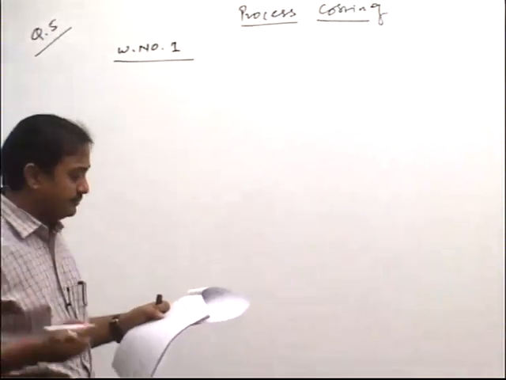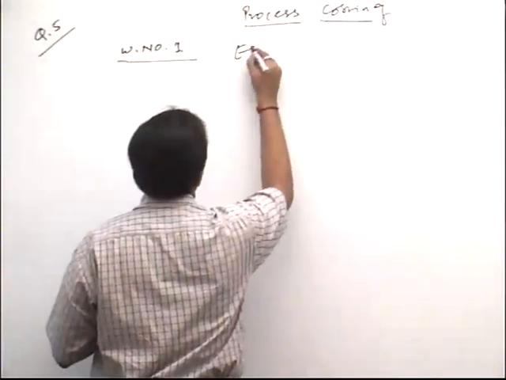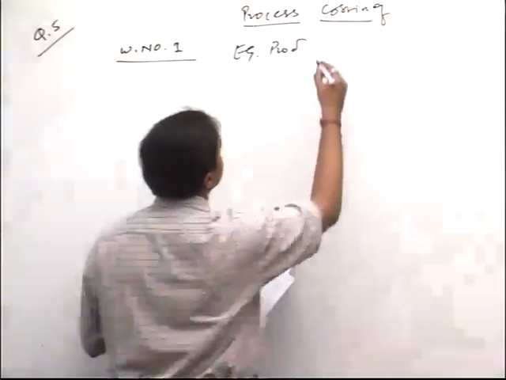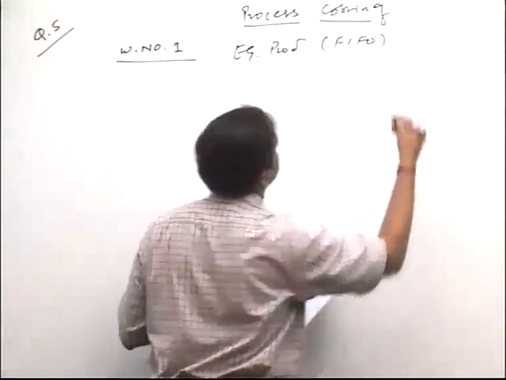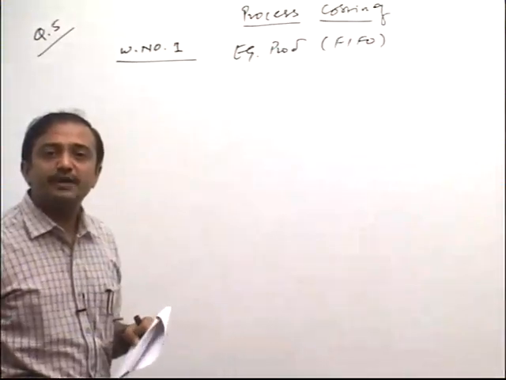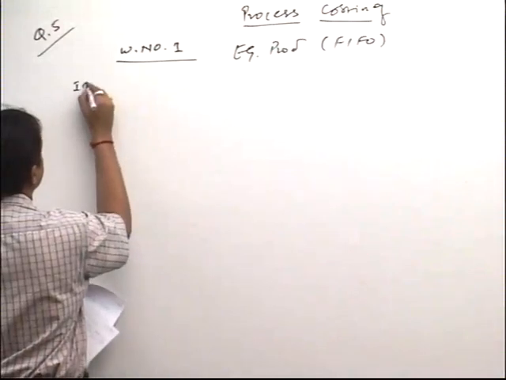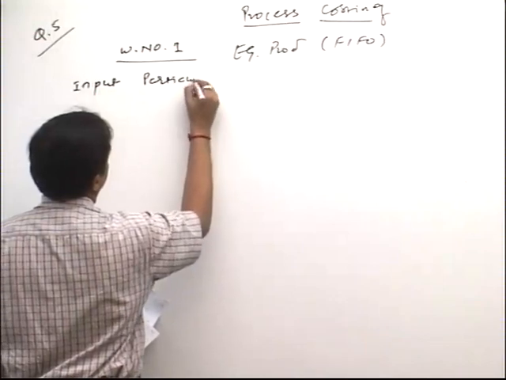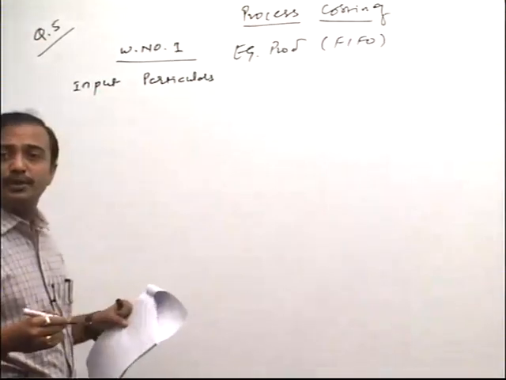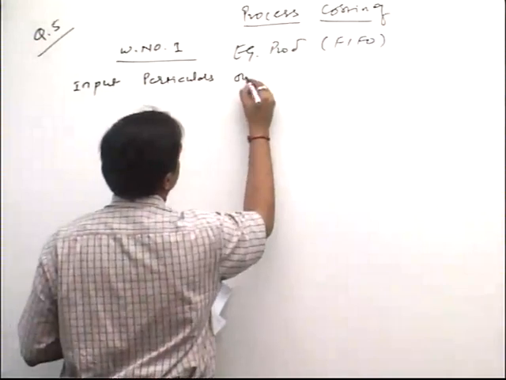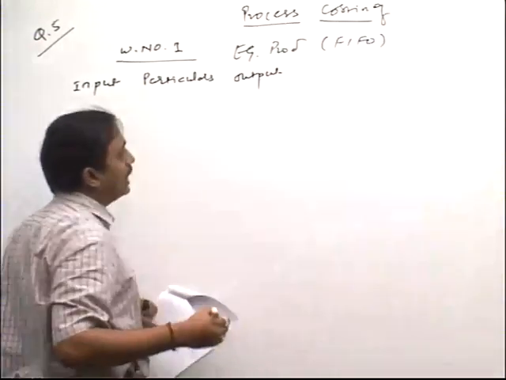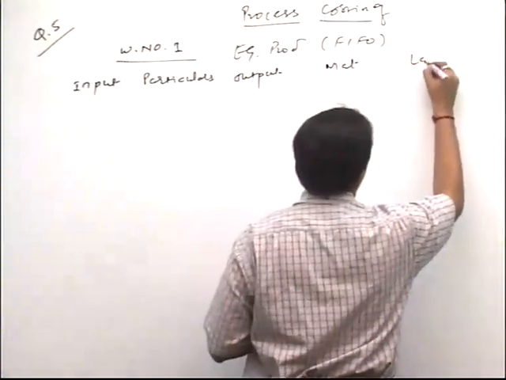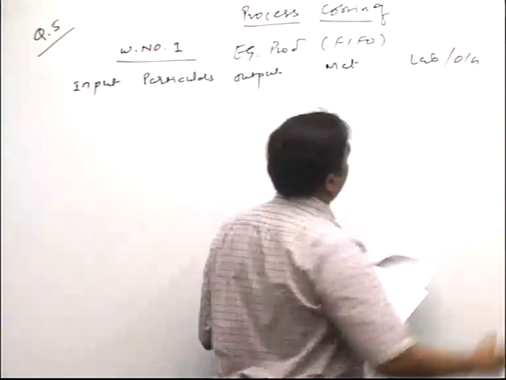Working note number 1. Equivalent production with which method, friend? FIFO. Input, particulars, output, material, labor and overheads.